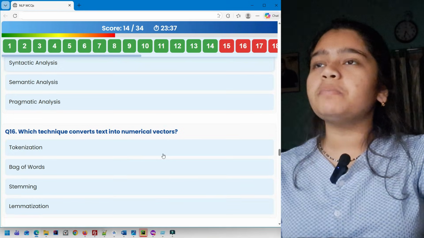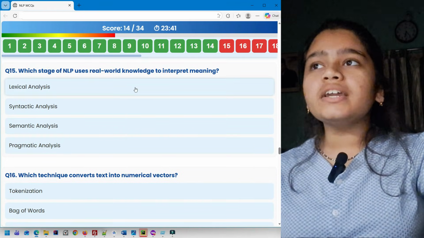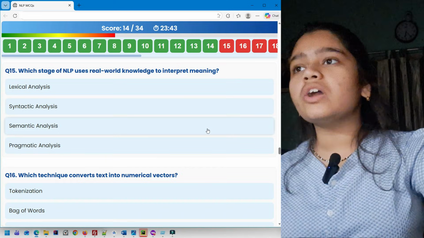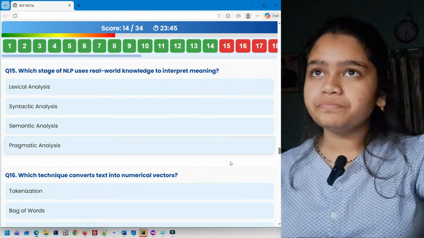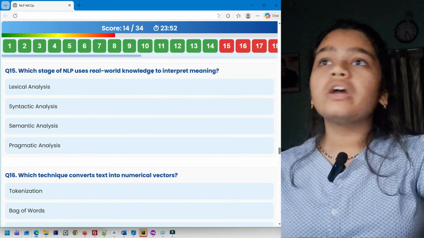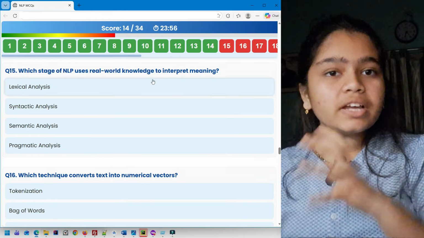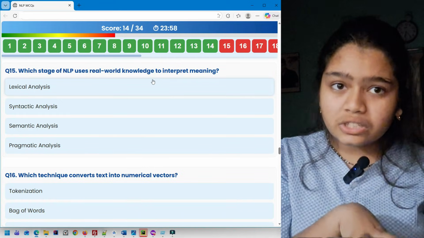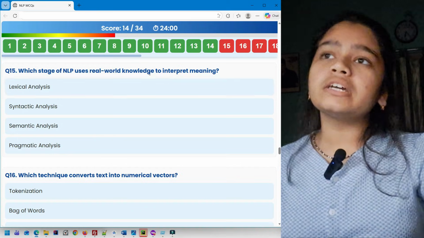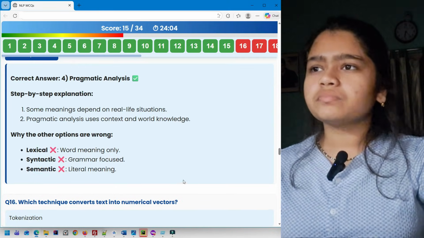Next you have question 15. Which stage of NLP uses real world knowledge to interpret meaning? Lexical analysis, syntactic analysis, semantic analysis and pragmatic analysis. So here the main keyword is real world knowledge. Real world knowledge, I've already told you, there is a sentence, you connect that sentence to real world knowledge. Okay, so that is pragmatic analysis. Here you can see the explanation.